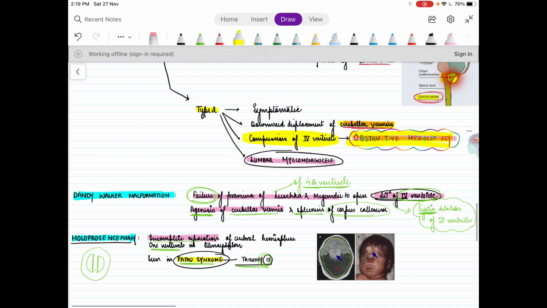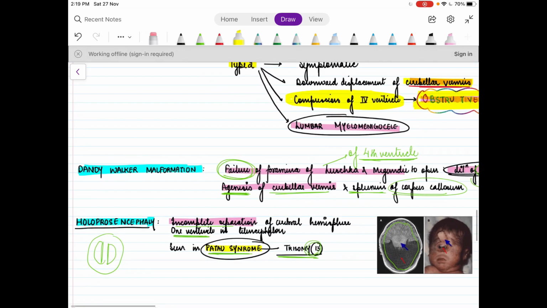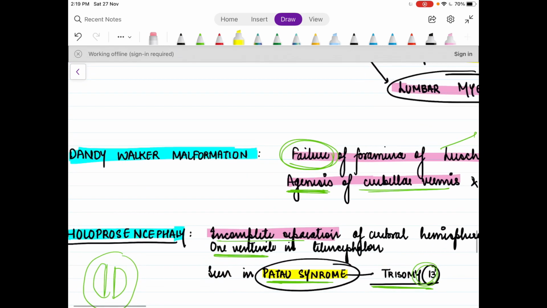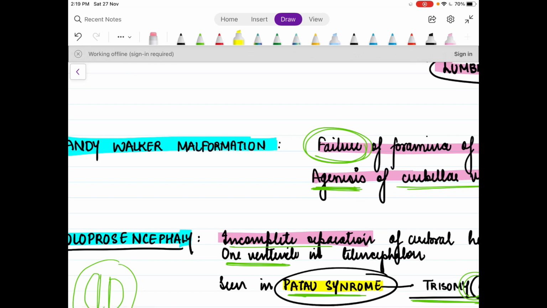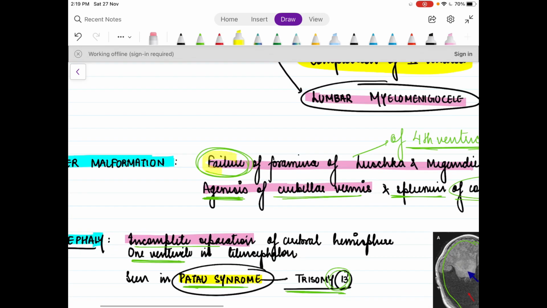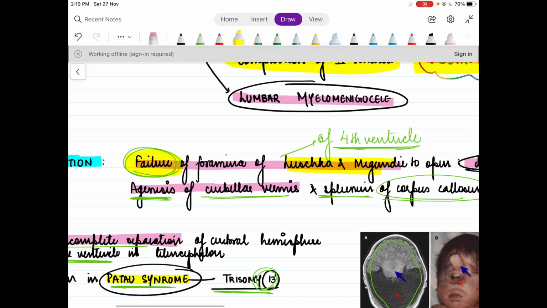Now we come to another important malformation, the Dandy-Walker malformation. What exactly is Dandy-Walker malformation? It is a failure of the foramina of Luschka and Magendie to open. What are these foramina? These foramina are present in the fourth ventricle and are responsible for communication of the CSF from the ventricular system to the subarachnoid space, causing its complete circulation in our brain.